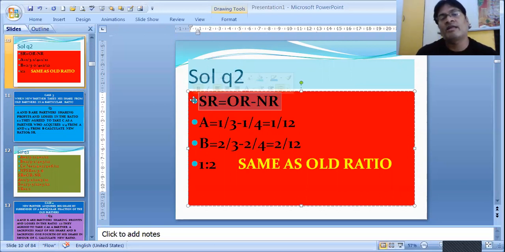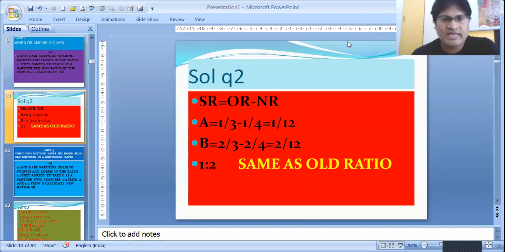So over here, A has 1/3 as old ratio, and B has 2/3. That we have already seen. So the sacrificing ratio is old ratio minus new ratio.